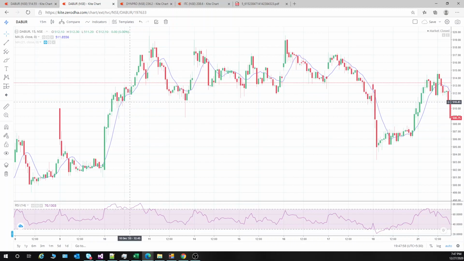Also, one thing I will let you know: if you are going to take this strategy or this trade, you should take it at your own risk, because I am only sharing the strategy. Which share to choose and what type of share to choose, that all depends upon you.